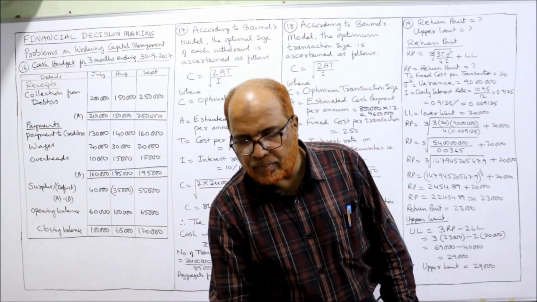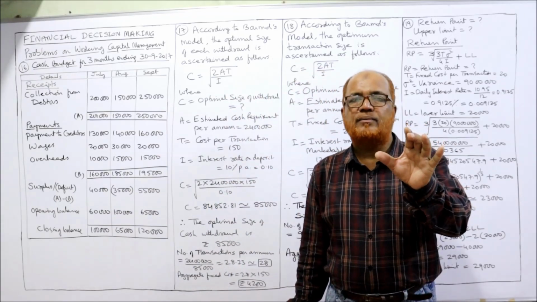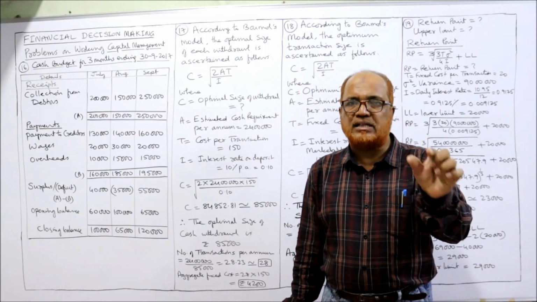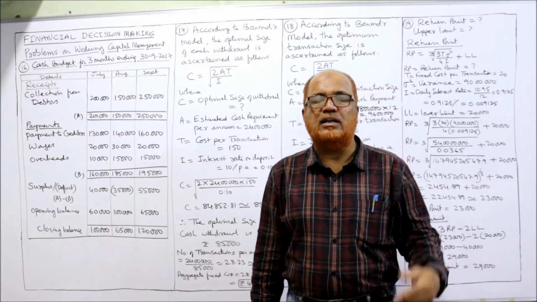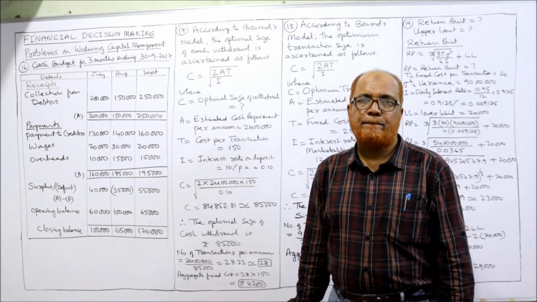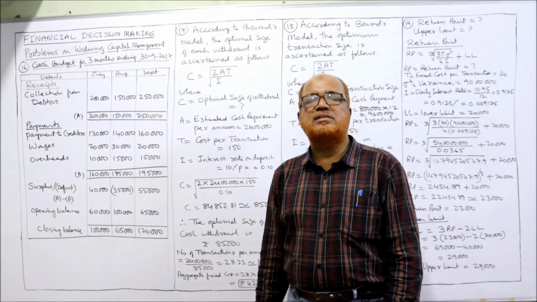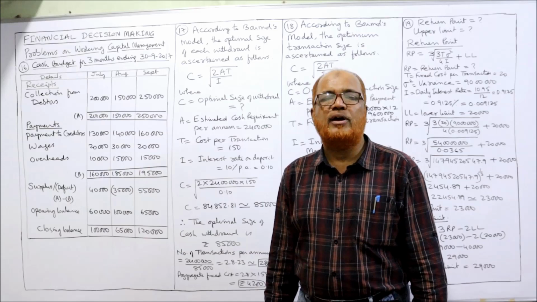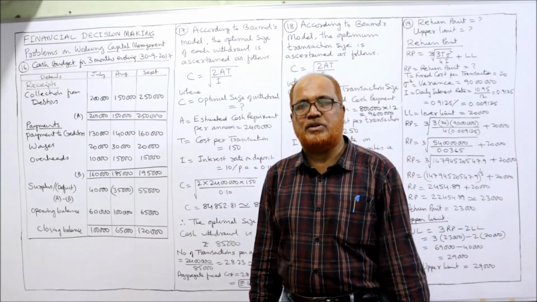Whenever the information regarding annual requirement, fixed transaction cost and the return is given, we apply Baumol's model. This model is very similar to EOQ, Economic Ordering Quantity of Inventory Management.